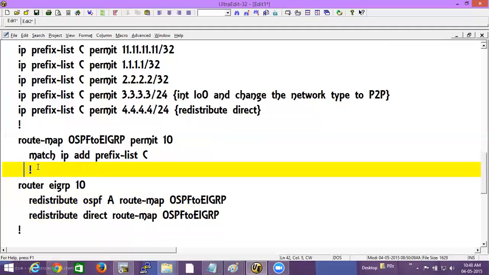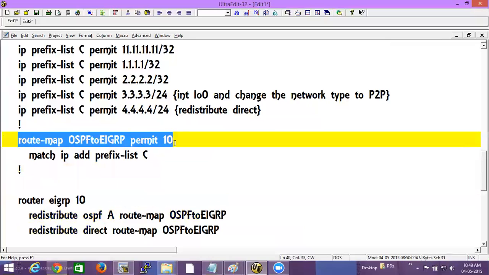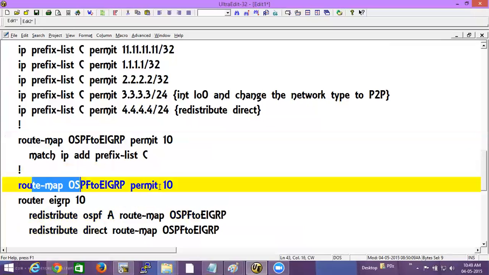Because when you write two match statements, what happens? AND operation happens. If there are two match statements, match IP address given by prefix list C and match IP address, that has to be an AND operation, then only it will match. So you cannot write in the same sequence number of the route map. You have to write in another sequence number, which is sequence number 20.